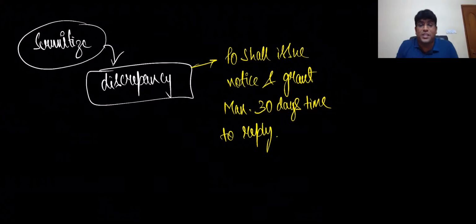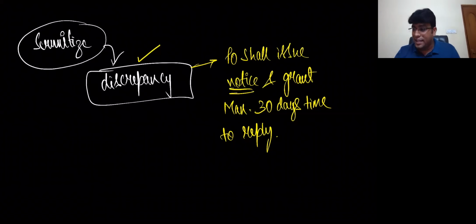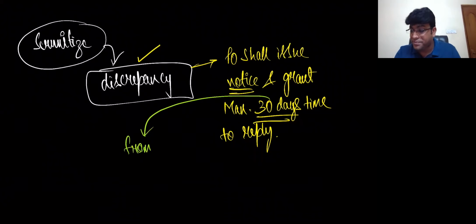Very interesting point, my dear friends. The PO will scrutinize the return, and if he finds some discrepancy, he'll issue a notice and grant a maximum of 30 days time. And always, I hope you know, this 30 days time is always from the date of service of the notice.